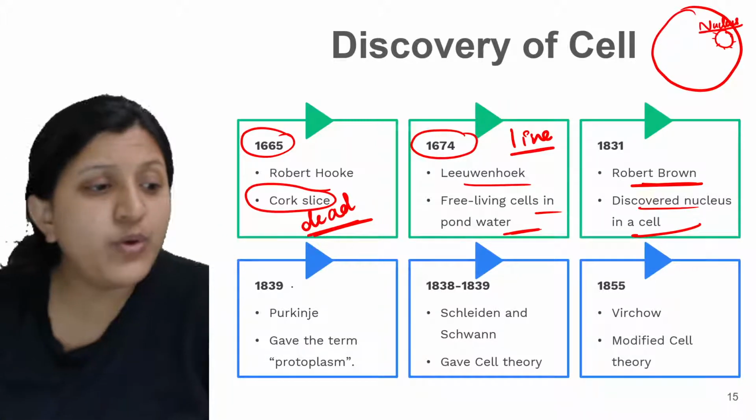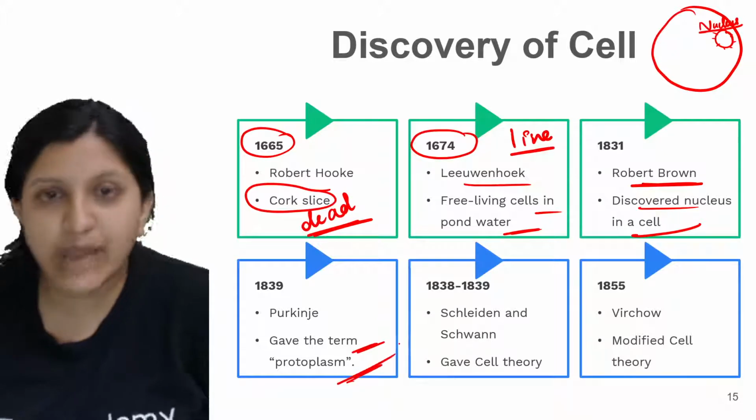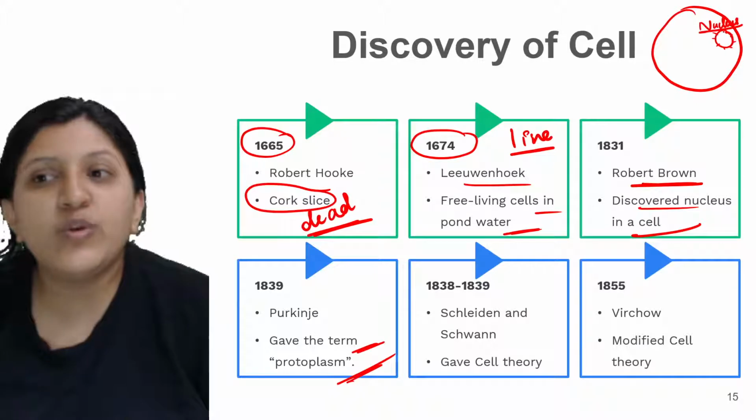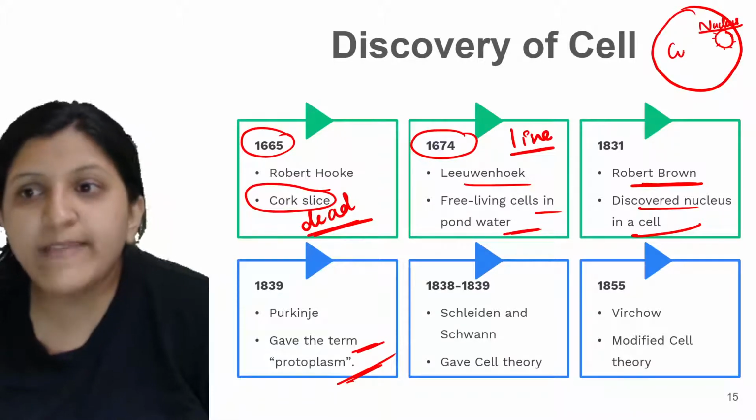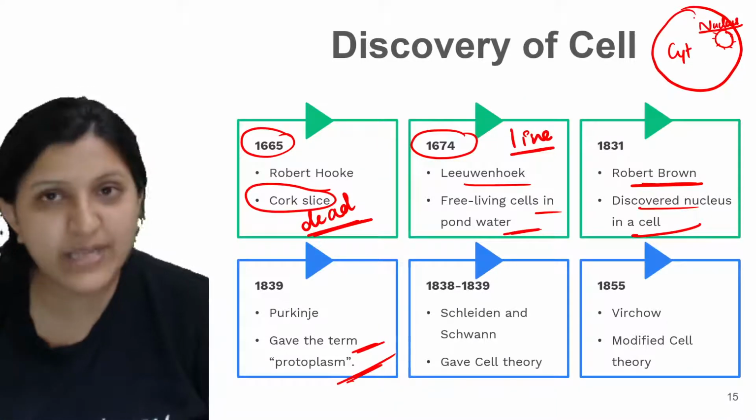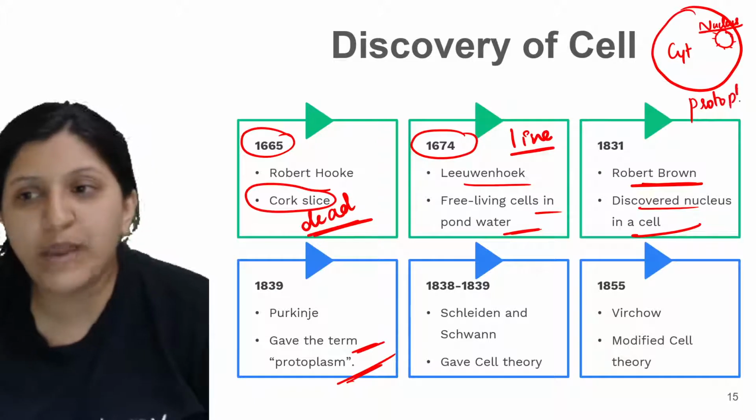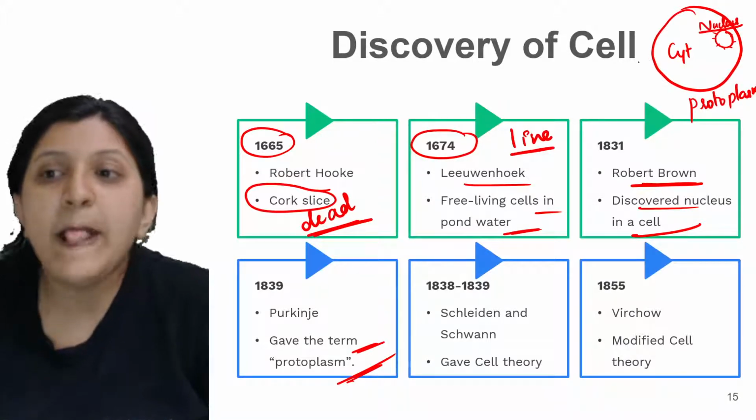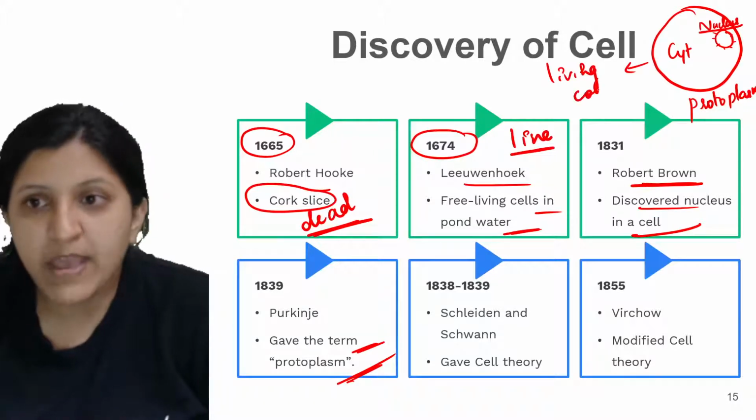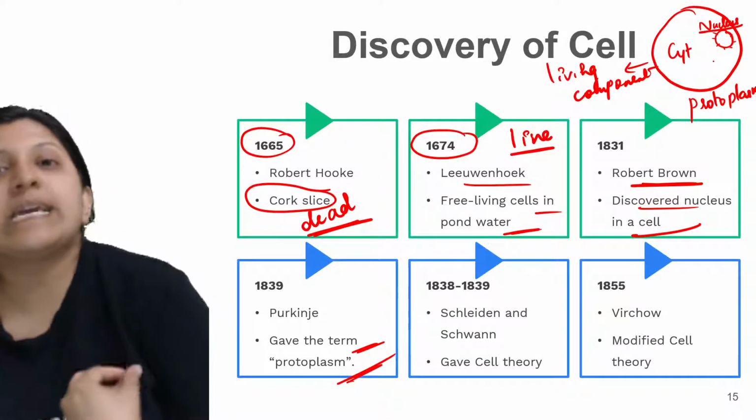Then about Purkinje. Purkinje gave the term protoplasm. So what is protoplasm? There is a cell membrane, then you can see a nucleus, then cytoplasm. All of this together, this is basically an animal cell only, can be called protoplasm. Why protoplasm? Because all of this is a living component of a cell. Whenever you find a living component of a cell, this is basically protoplasm.